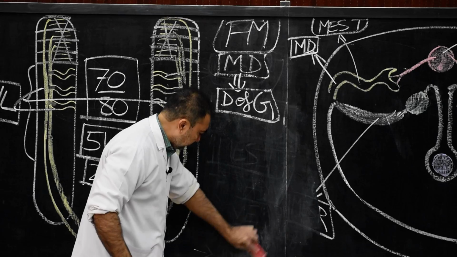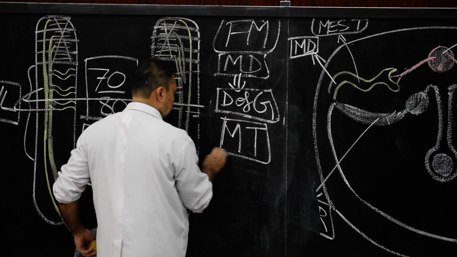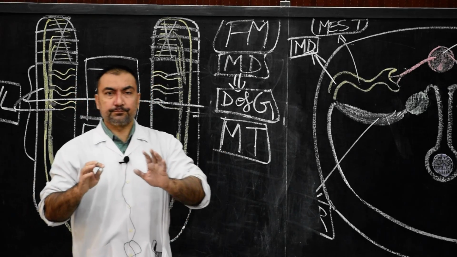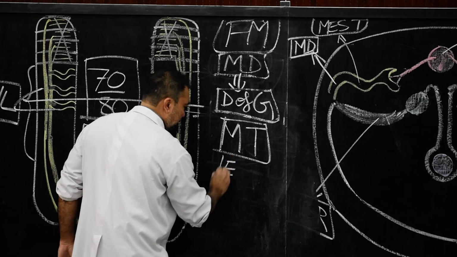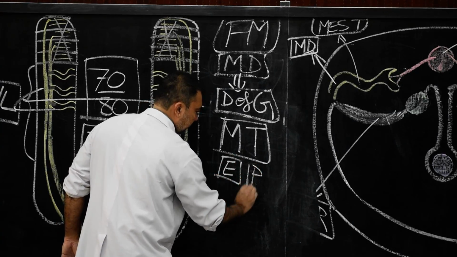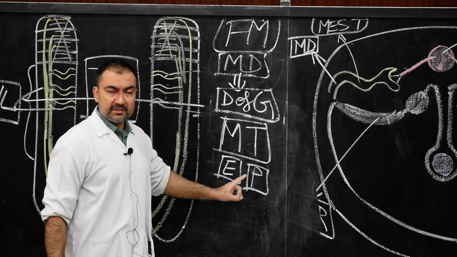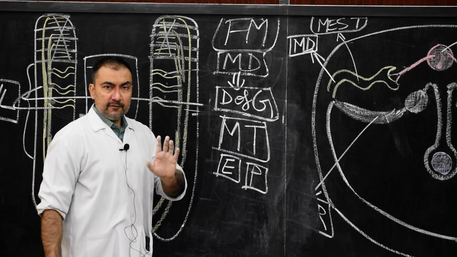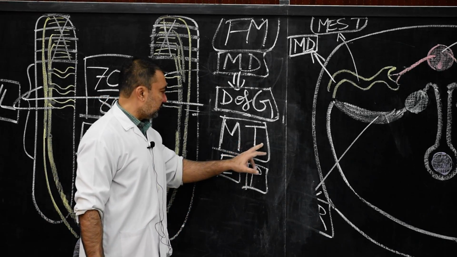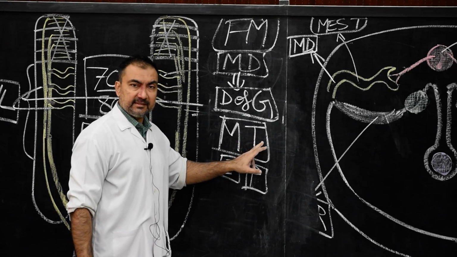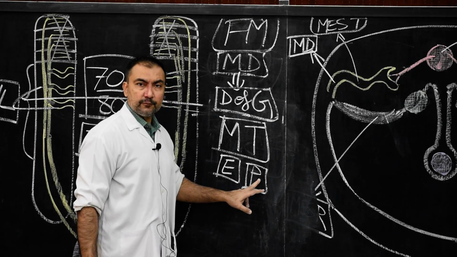And the mesonephric tubules, before they disappear in female, will lead to the development of epoophoron and paroophoron. The epoophoron and paroophoron are structures present within the female genital tract, and they develop from mesonephric tubules. So mesonephric tubules, before they disappear in case of females, will develop into epoophoron and paroophoron.